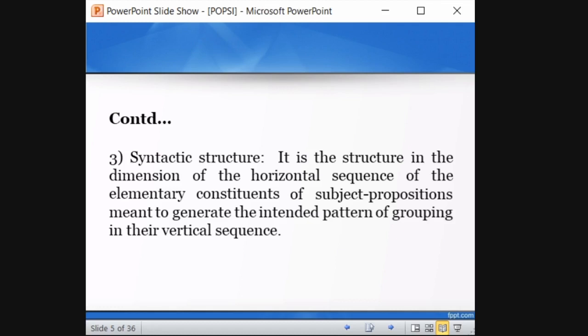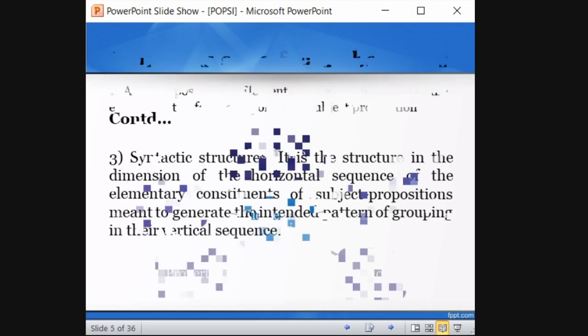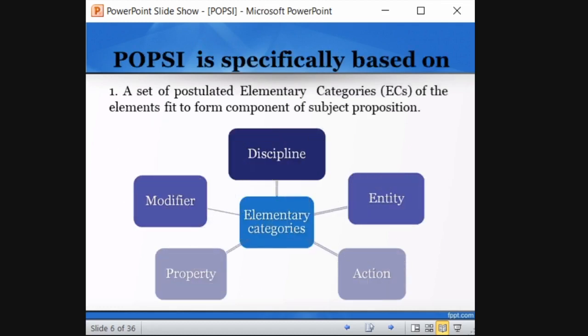Elements: there are different element categories followed by POPC, five categories according to the different nature of the elements, and we will see what they are. So these are the different elementary categories. What are they? Discipline, entity, action, property, modifier. In short, they call it DEPAM.